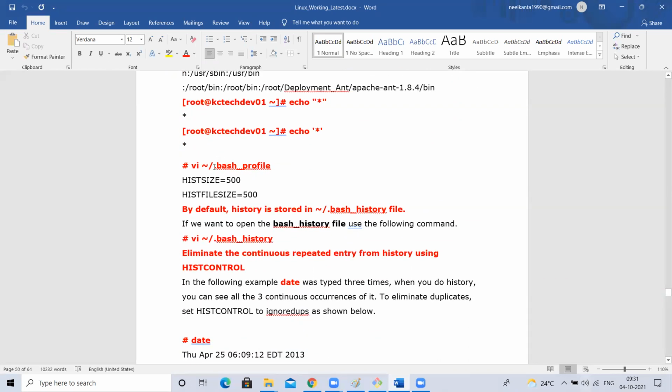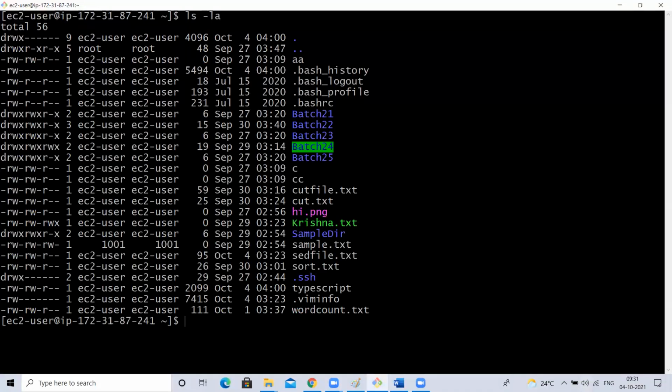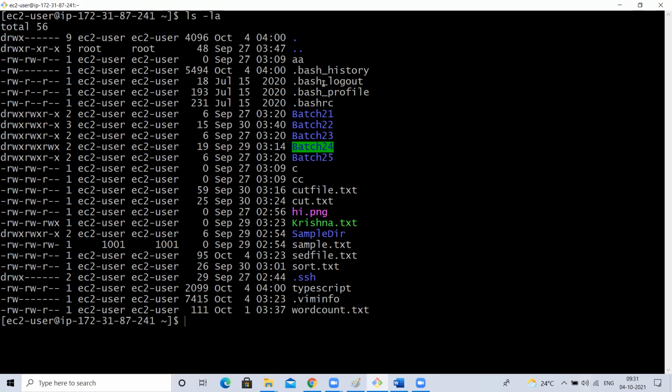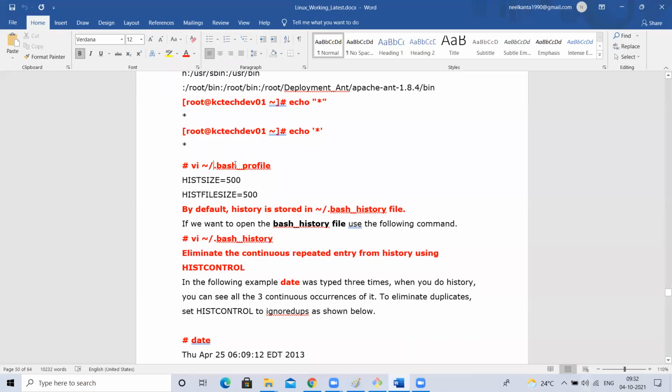If you want to know more, see ls -l. If I type it, it is not going to show the hidden files. If I type ls -la, it is going to show the hidden files as well. There are files like .bash_history, .bash_logout, .bash_profile, .bashrc. This .bash_profile will have information about that user. Let me give some idea about this.